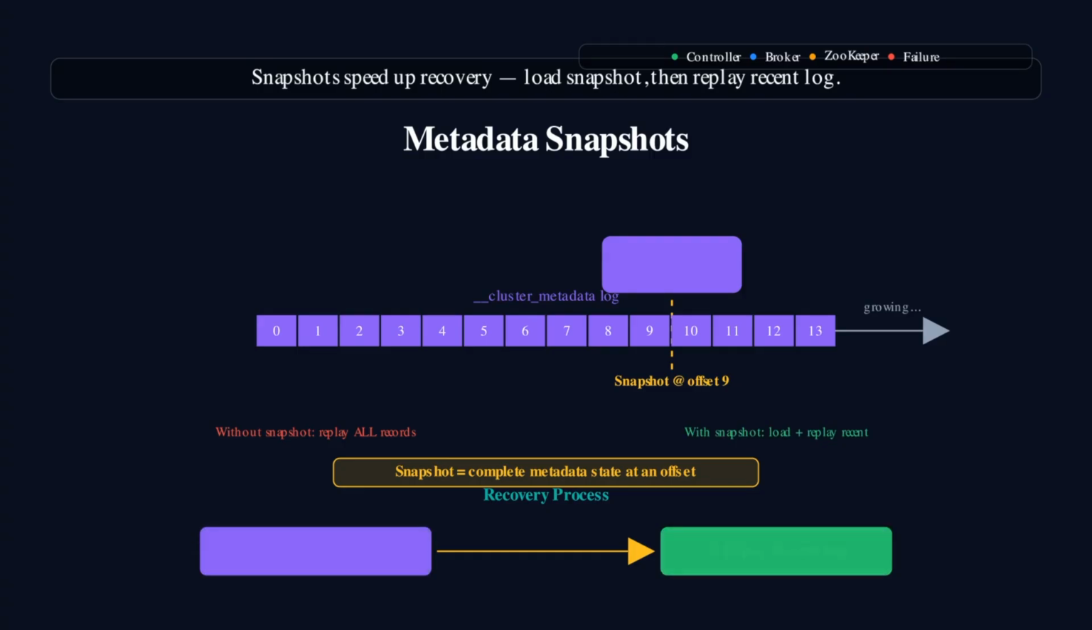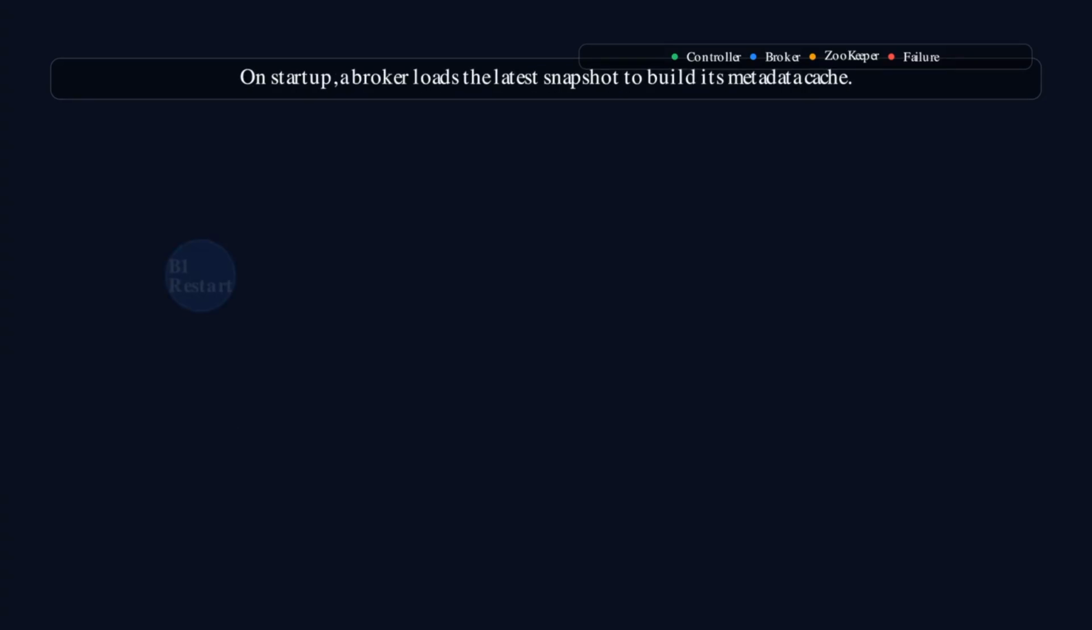This dramatically reduces the time needed to build the complete metadata state. Without snapshots, a controller recovering from a long outage would need to replay potentially millions of metadata records. With snapshots, it loads one compact file and catches up from a much smaller portion of the log, making recovery fast and predictable. Let's see how snapshots are used in practice.